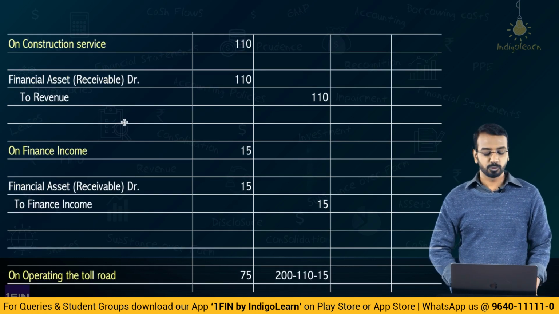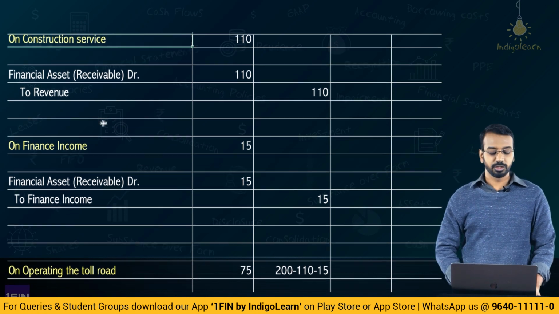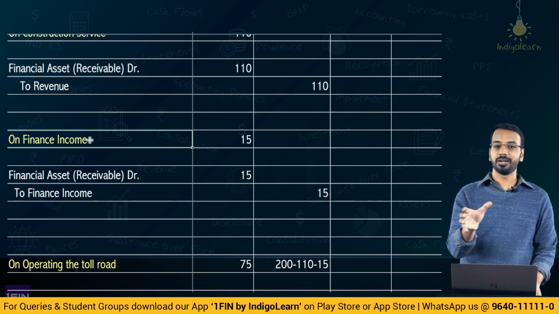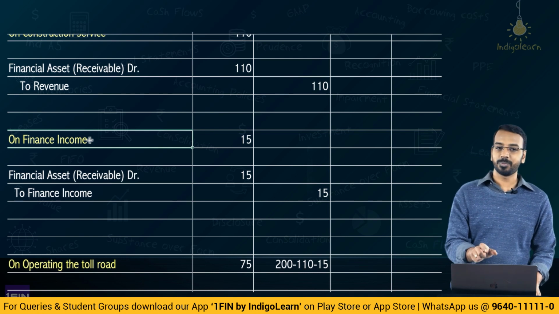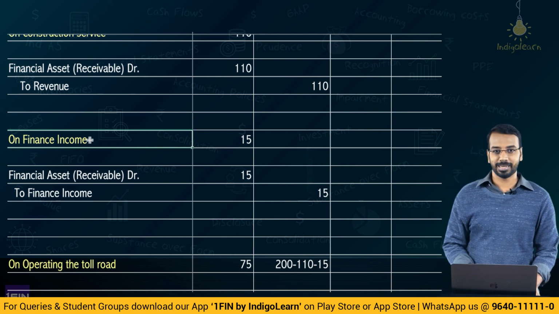Now, you may get a doubt as to when should we recognize this revenue on construction service? Over the construction period. When should we recognize this finance income? Over the period of finance, right? So, over the period when you receive the money, over that period you will allocate it by preparing an amortization schedule as we have done in the previous example.